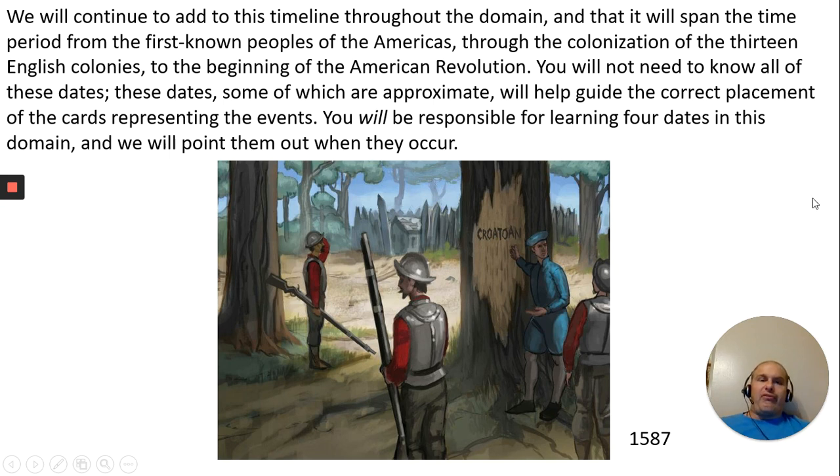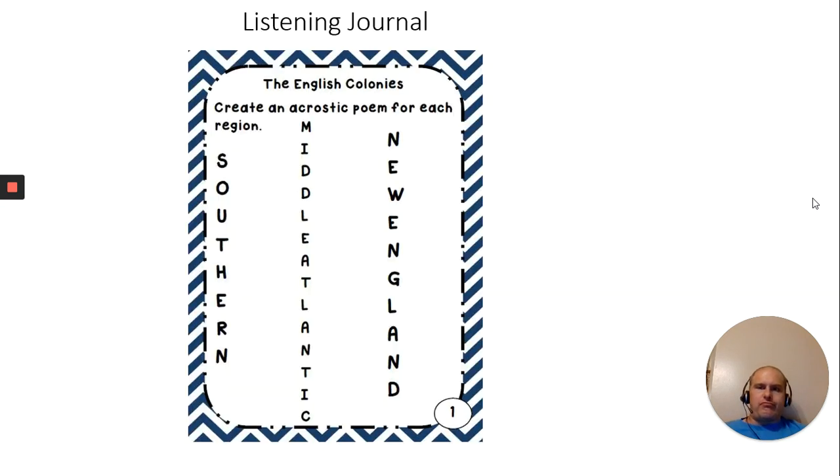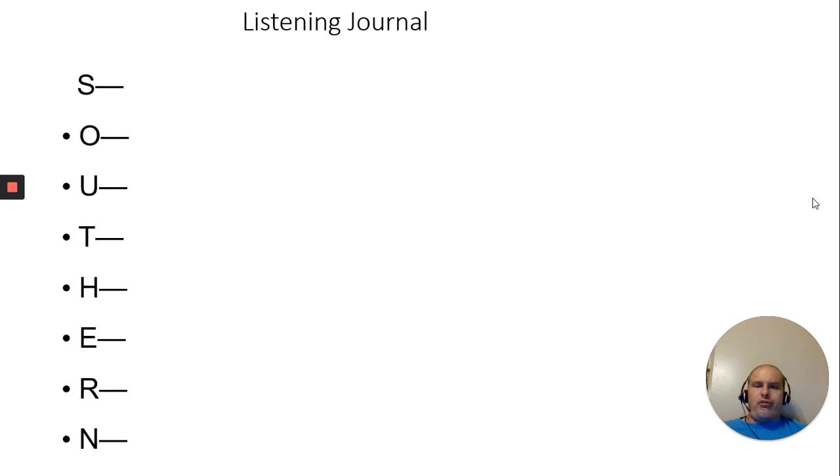We will continue to add to this timeline throughout the domain, so you'll understand a little bit better when the colonies were founded and what order they were founded in. You will be responsible for learning 4 dates in this domain. One of them is 1587. Okay, and this is another thing you can do in your notes to kind of help you remember about each colony. Southern, Middle Atlantic, and New England. We'll just do Southern today.